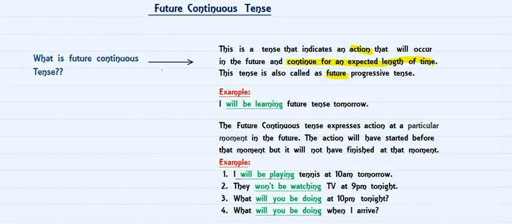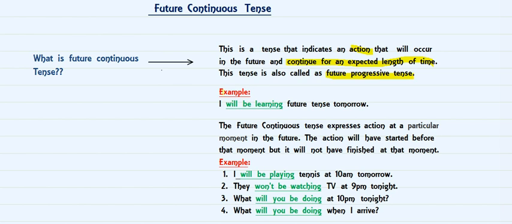As I told you in the previous videos also, wherein we were doing the continuous form of present, that time also I told you for any continuous form, that particular tense can also be called progressive. Either it could be present or could be future. It could be also called present progressive tense or future progressive tense. So let's see the example moving forward.